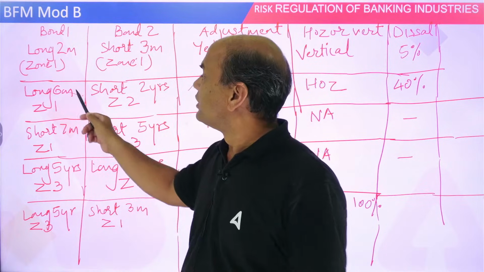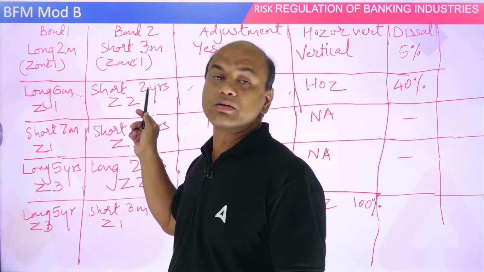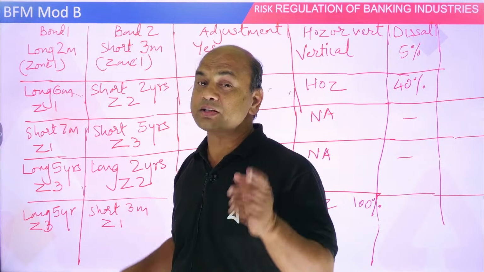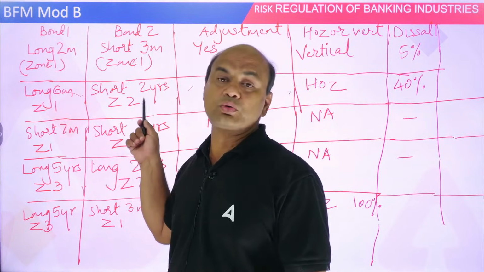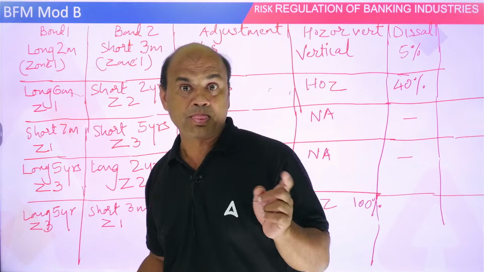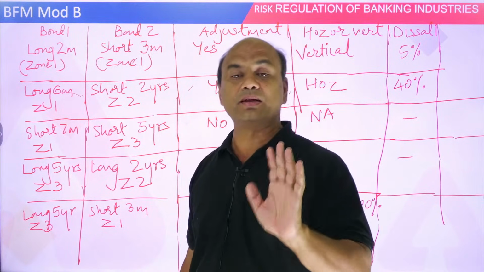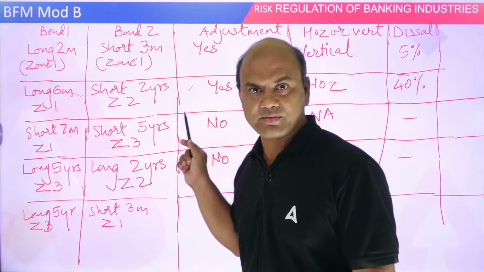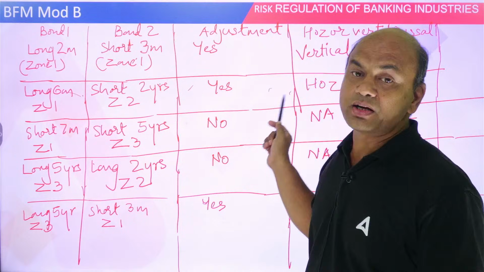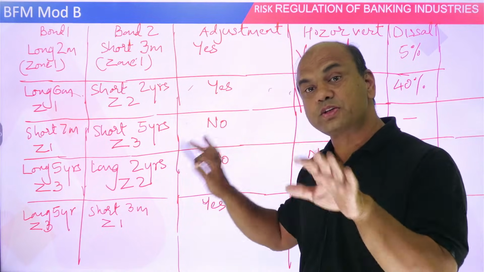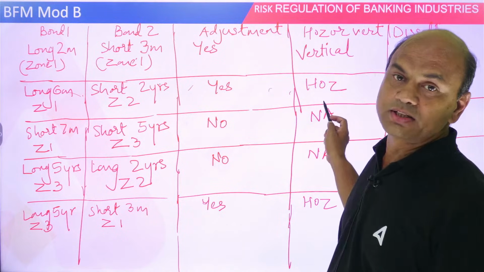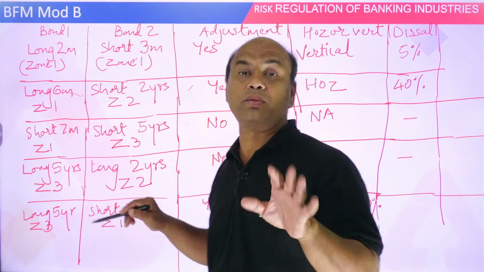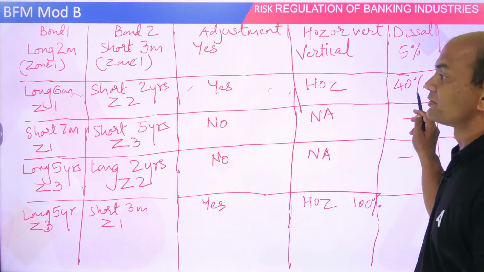Second bond. Long 6 months, short 2 years. So in which zones are these? Zone 1 and zone 2. Separate zones now. Can they be adjusted? Long and short, yes, they can be adjusted. What is this adjustment? It is horizontal adjustment, because they are in different zones. How much is it? Zone 1, zone 2, adjacent, 40%. So 40% over here.